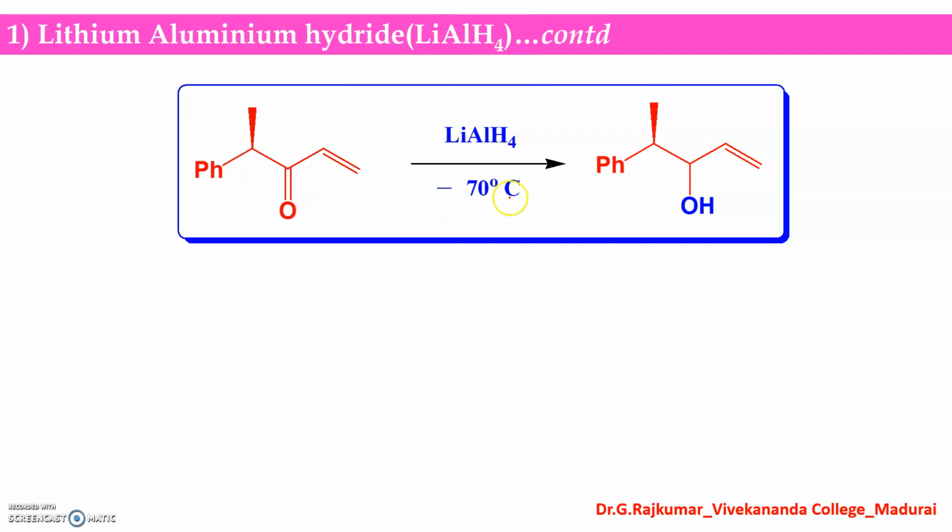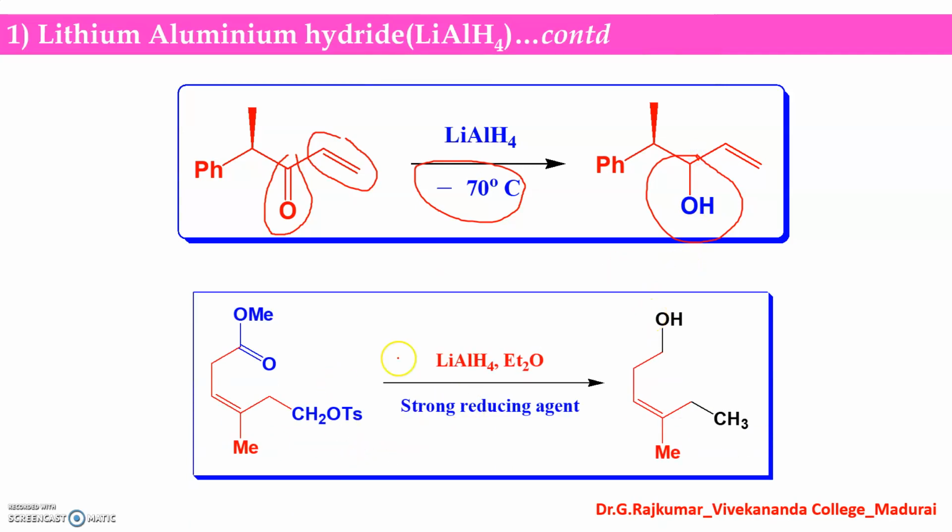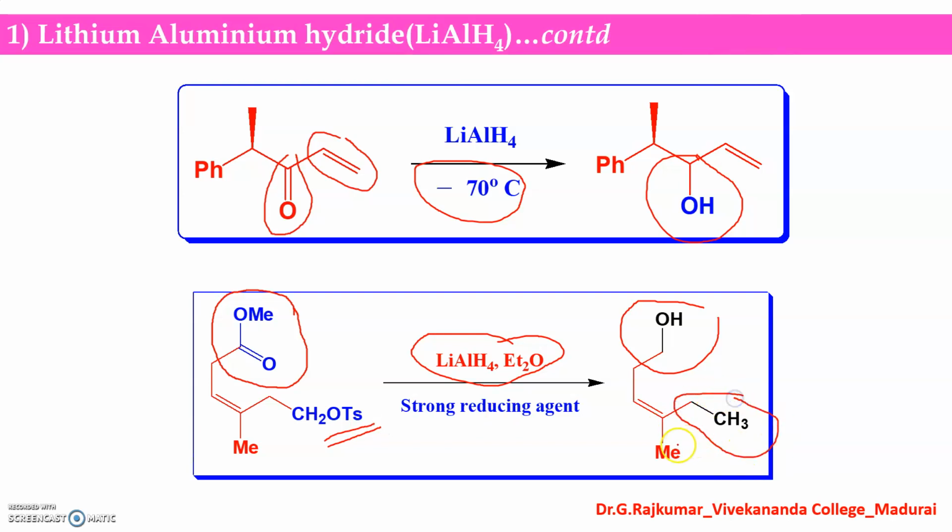You can see they have given minus 78 degrees centigrade, so this carbon carbon double bond is not reduced. Only this keto group is reduced into an alcohol. And another question here: they have given lithium aluminum hydride, a strong reducing agent. As we have seen in the previous slides, this ester group can be reduced into an alcohol. And also you can see the tosylated alcohol gives an alkane as the product.